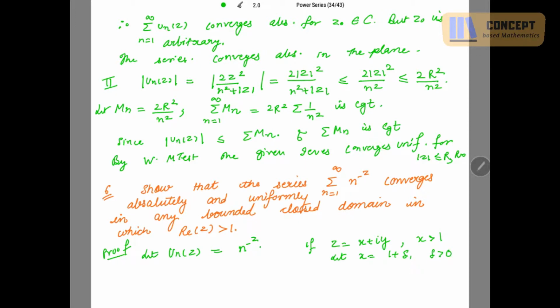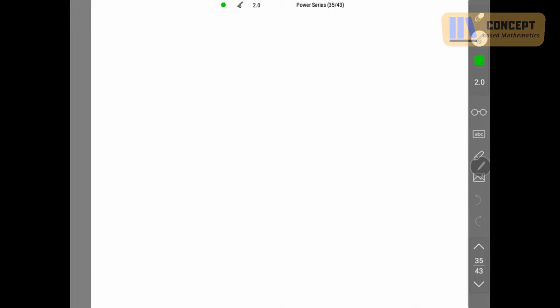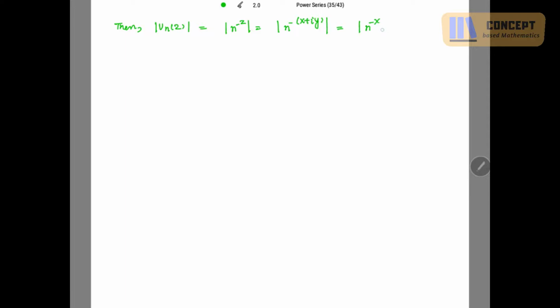So let's check the mod. Then mod of u_n(z) is equal to mod of n to the power minus z, that is mod of n raised to the power minus (x plus iy), which is equal to mod of n to the power minus x into n to the power minus iy.